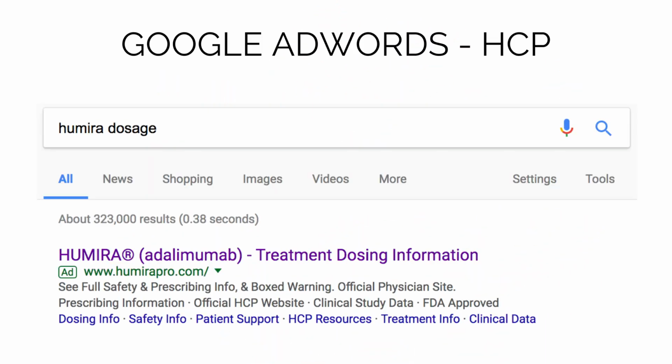Alternatively, when we search "Humira dosage," a different ad shows up that directs visitors to Humira Pro, which is the official physician site for the drug. If we examine all the parameters we covered previously, it's evident this is a very high-quality ad. The site links take HCPs to the exact information they care about.